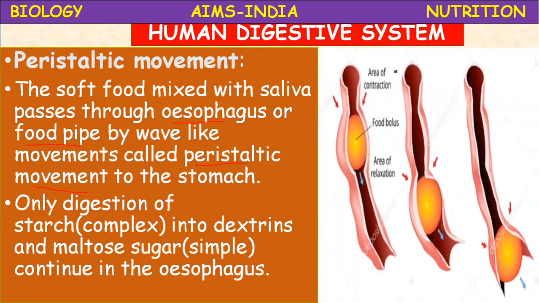So this is the esophagus. It is also called a food pipe. By means of contraction and relaxation, the smooth muscles present in this food pipe produce a wave-like motion like this. So the food present in this will be pushed to the next organ, that is the stomach.